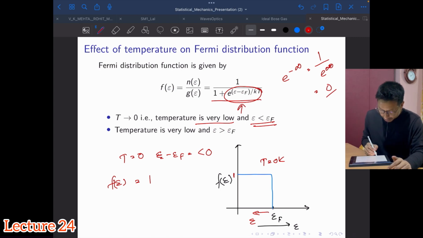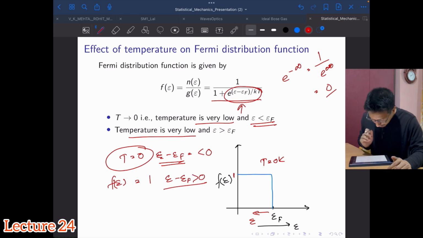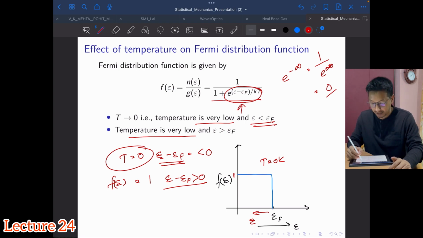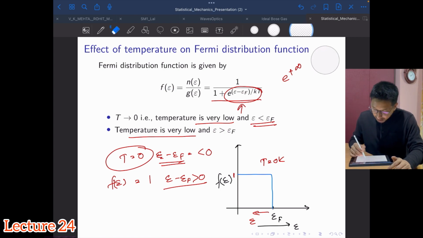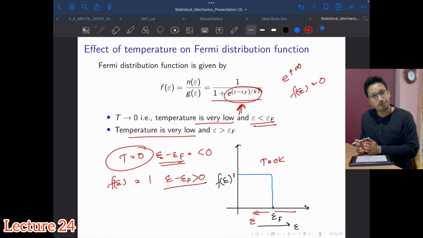Whereas let's see what happens at the same T equal to 0 when the energy is greater than EF. In that case, the E minus EF term will be greater than 0. Instead of negative infinity, you will get a positive infinity. So if you substitute here, this is going to be a very large number, and f of E will be equal to 0. That's why beyond EF, the value of the distribution function is 0.